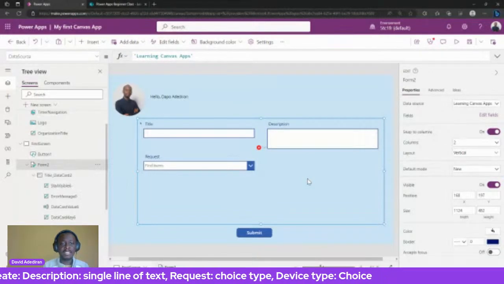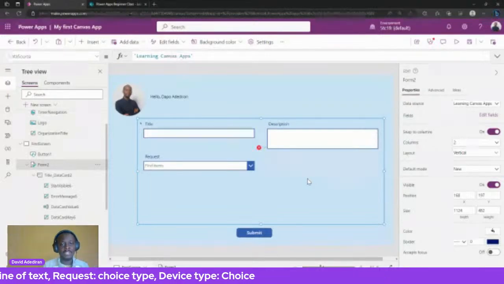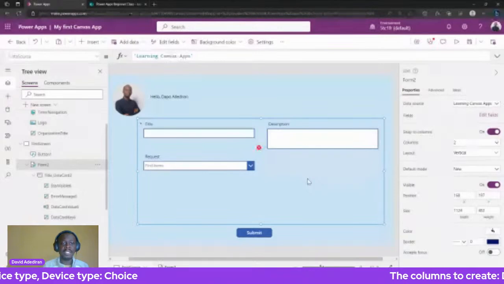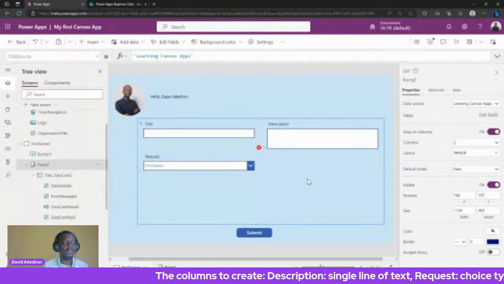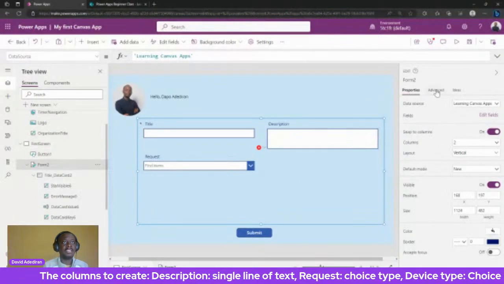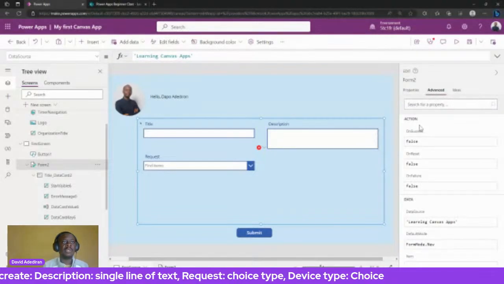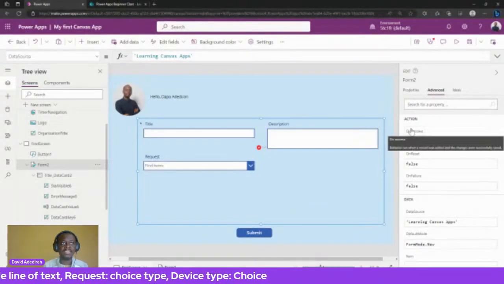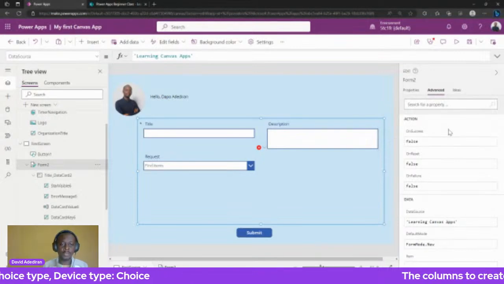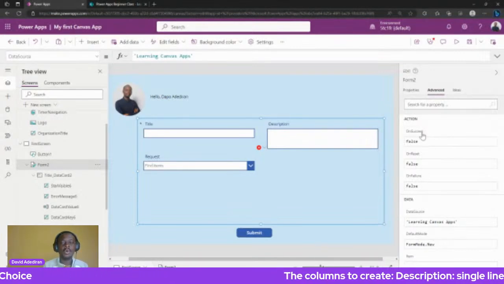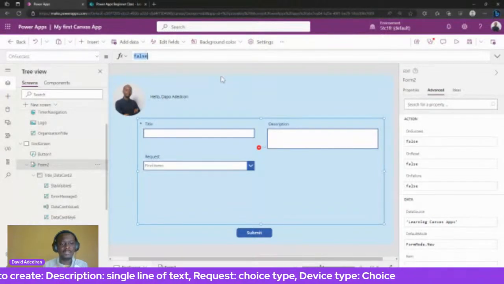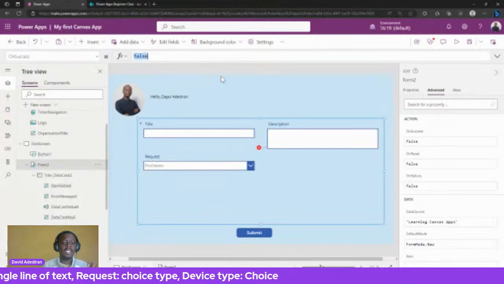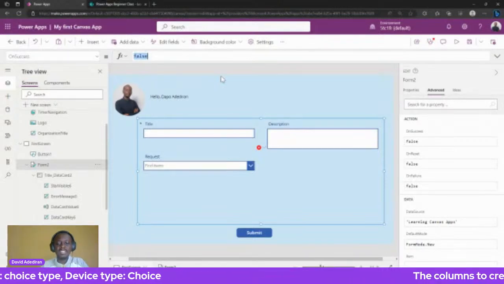The success event just means that when the form successfully submits your data, that's an event on the form, right? And you can also write a formula for when the event happens. So that's what we're going to do now. If you go to the Advanced tab when selecting a form, you can see there's what they call OnSuccess. Remember, I said those event-type form properties are called on something, on this, on that. This is OnSuccess. Now I'm going to do a new function called NewForm. Remember, we did SubmitForm; this is called NewForm.